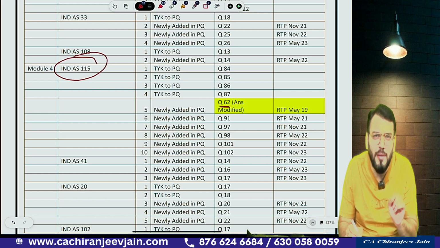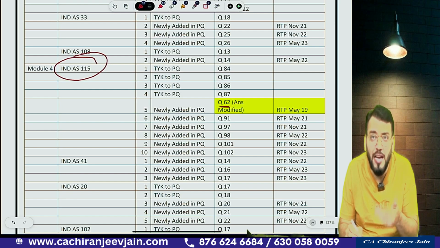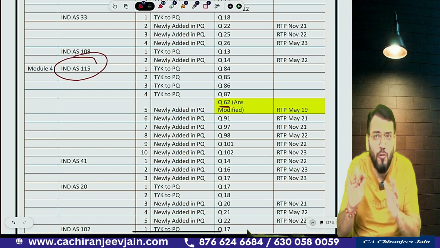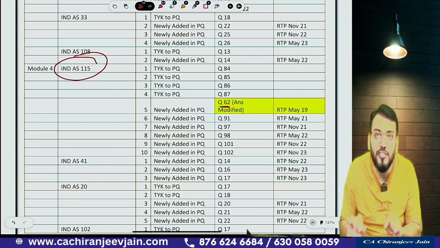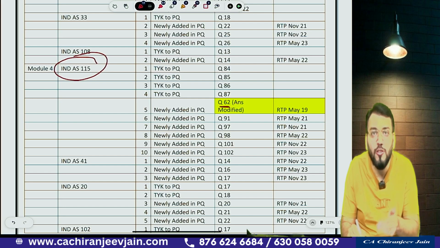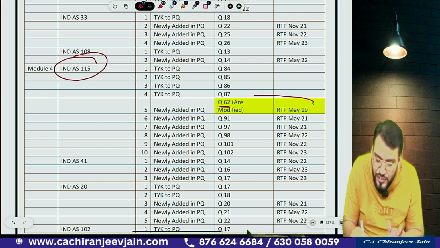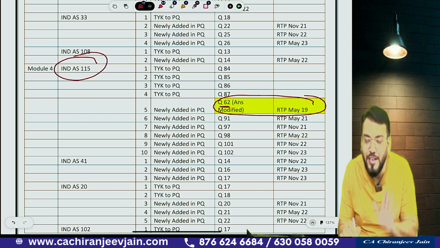Correct? Now, if you remember, one question was there in Ind AS 105 about KK Limited relating to the option given to the customer. Customer loyalty program. If you remember the question, that question is also modified. Solution is also modified. So that we will inform you. That will update you. So this is one change you can see which is required to understand.